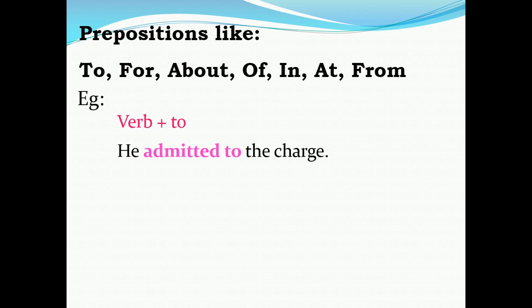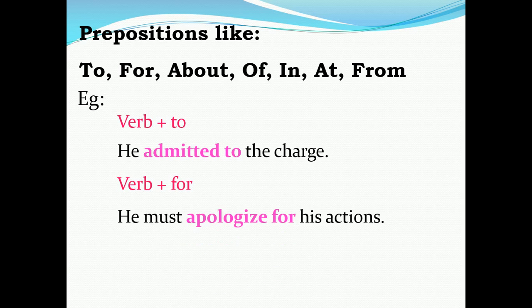So suppose you have made a mistake, or one of your friends has made a mistake, but we will say he admitted to the charge, the mistake that he has done. Another example. Next, along with the verb we are using the preposition for, and how it will be used. He must apologize for his action. So he made a mistake and he admitted it. He admitted to the charge and he must apologize for his action. See how the meaning is being derived when we use the prepositions with these verbs.